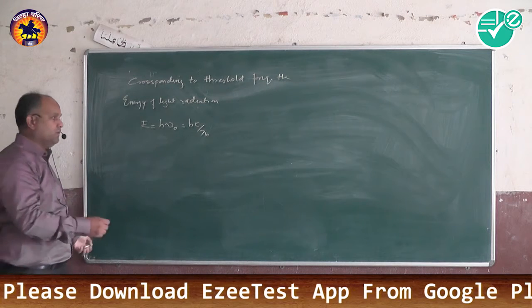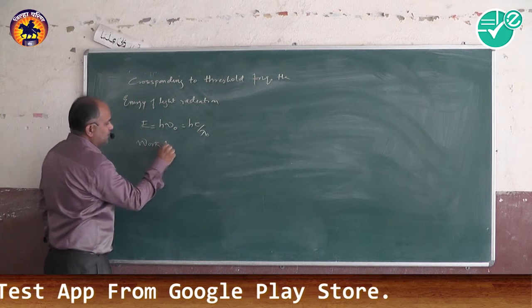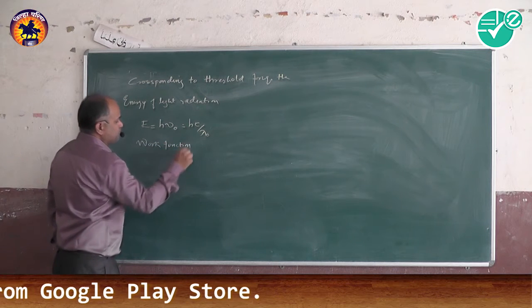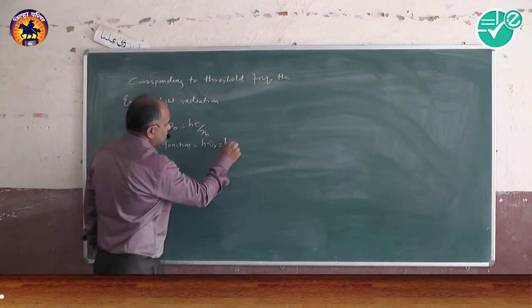Henceforth, this E will be denoted by W, which is called the work function. So work function is equal to h nu 0 or hc upon lambda 0.